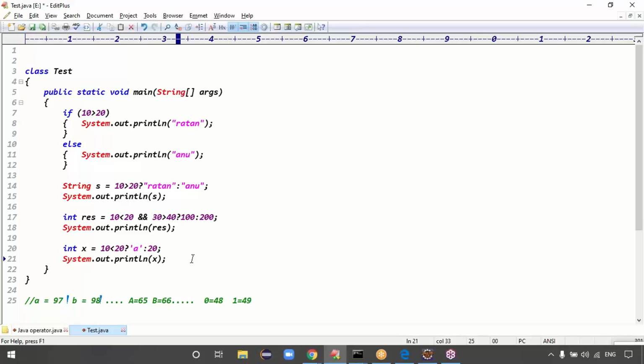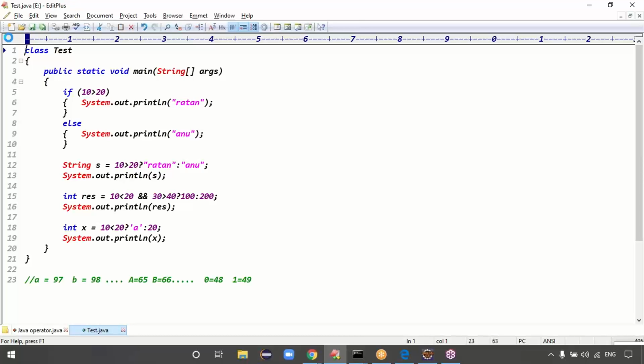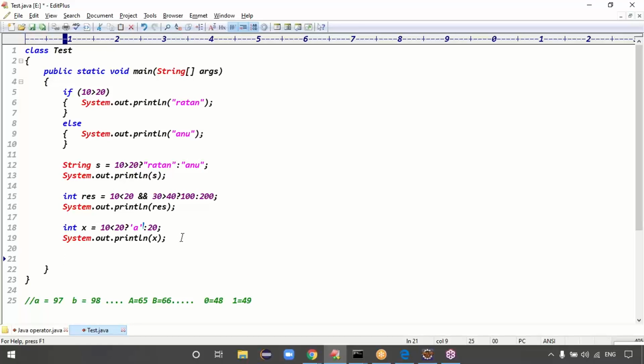How much value is it storing? 97, right? Exactly. Guys, in the first case you can see both are strings, so on the left-hand side I'm taking a string. In the second case, these two are integers, so the return type is integer. Here one is an integer and one is a character. Even though one is an integer and one is a character, can I put an integer x? No problem. Why can I put the integer x? Because Unicode conversion happens. Now tell me, guys, definitely the expected output is 97.